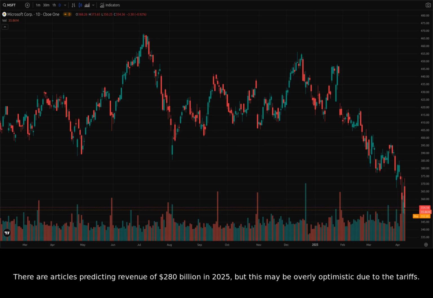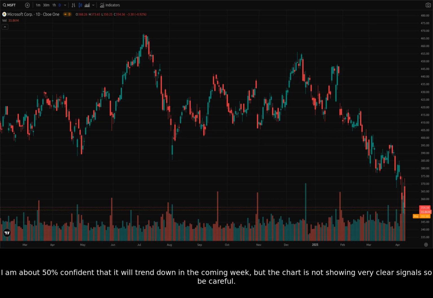There are articles predicting revenue of $280 billion in 2025, but this may be overly optimistic due to the tariffs. I am about 50% confident that it will trend down in the coming week, but the chart is not showing very clear signals, so be careful. Keep an eye on the news regarding tariffs and potential policy changes, as these will heavily influence Microsoft's stock price.